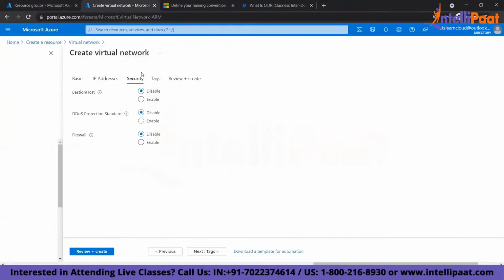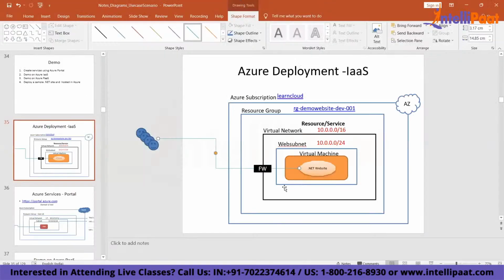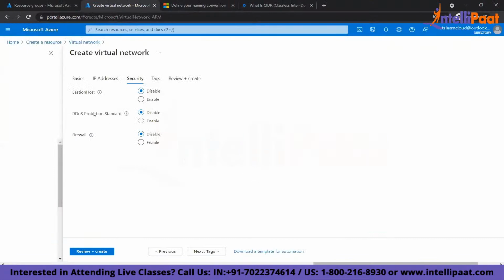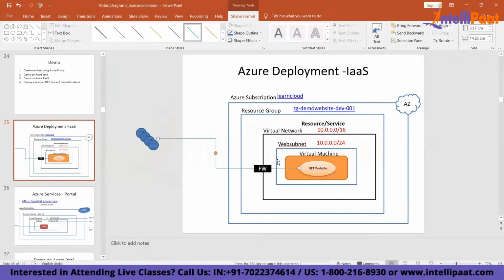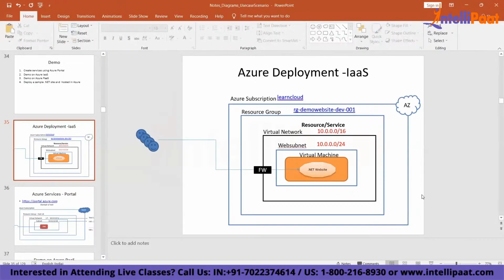This is about network security, so you can enable a firewall. That is one option. Second, you can enable DDoS protection, an extra level of protection which will protect your machines from some security threats. That is another level of security.